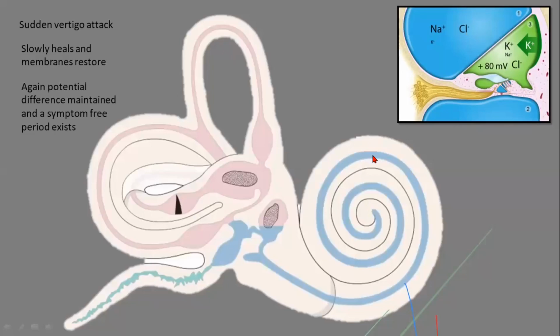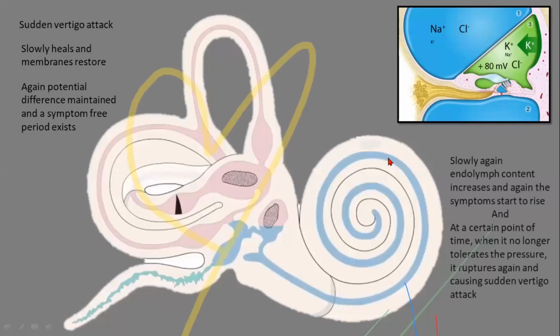But again, as there is excessive production of endolymph, the tendency to produce excessive endolymph, the endolymph will keep on increasing. Again, there will be an increased amount of pressure. Again, rupture happens, and again there will be a mixing of the endolymph and perilymph, and again a sudden vertigo attack. So some patients will be complaining that they are having sudden vertigo attacks. So this is the reason for that.